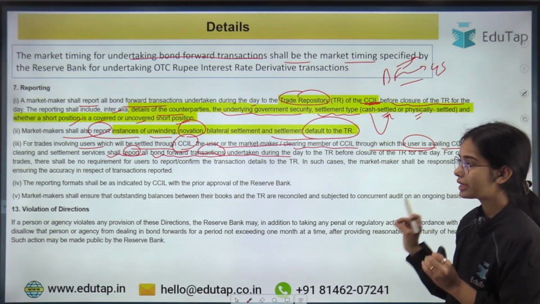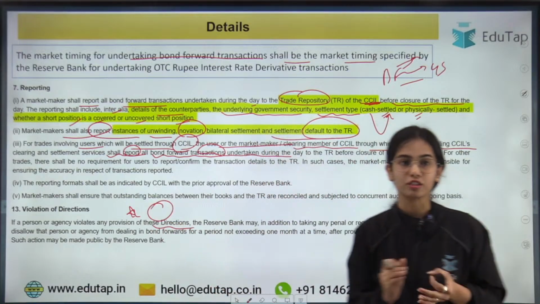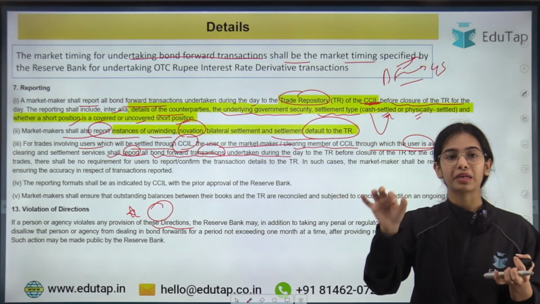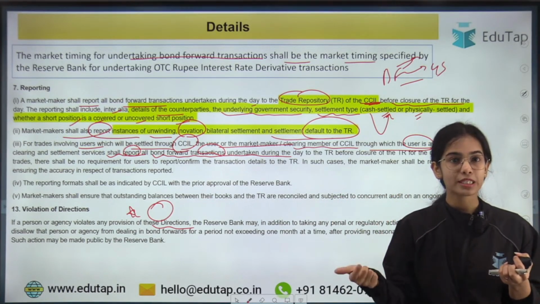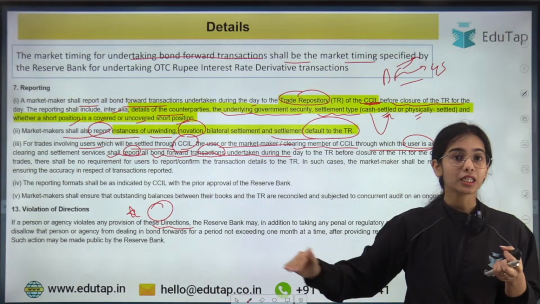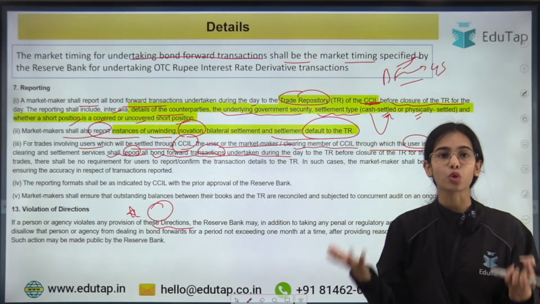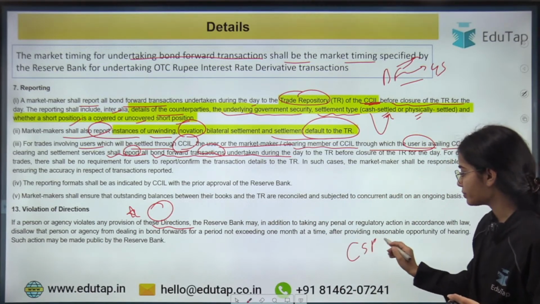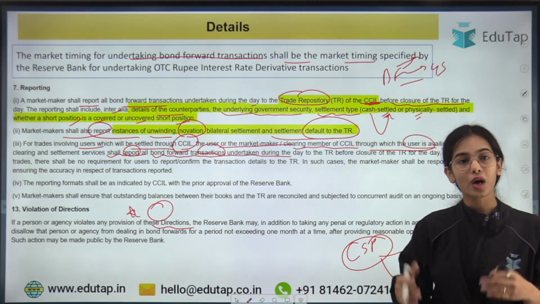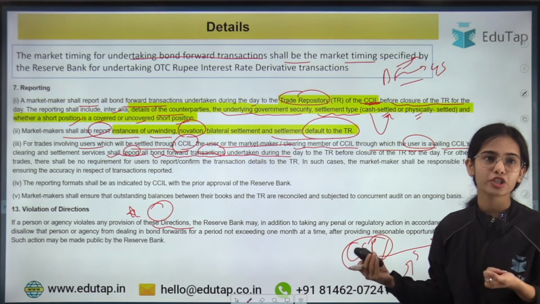Now, violation of directions. Let's say any one entity has violated the directions of the Reserve Bank of India. They had the covered short position, but now they sold their government security and didn't tell the trade repository. So they are continuing with their uncovered short position under the garb that they have the covered short position. That is wrong, because if you have the covered short position and you sell your government security, then you come into the category of uncovered. So you have to tell it. If this is not happening, then that is a violation of the directions, right?